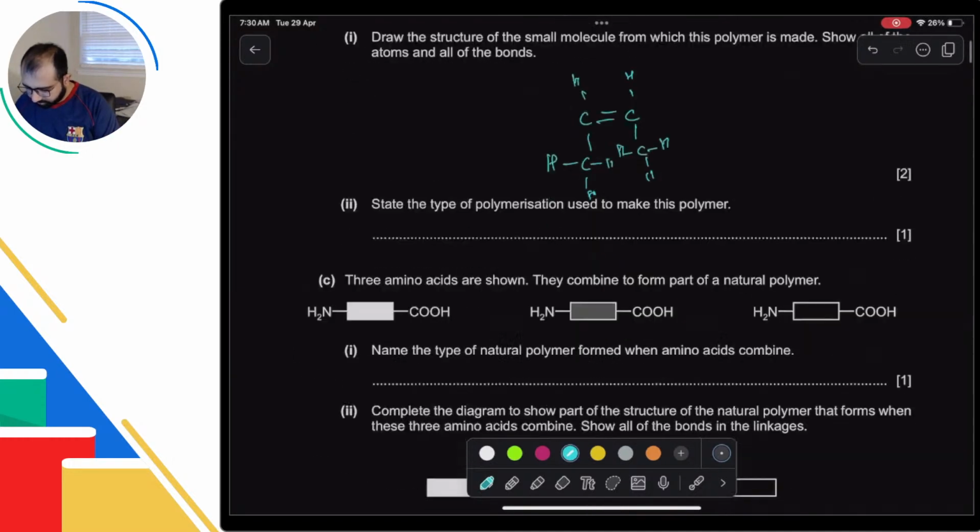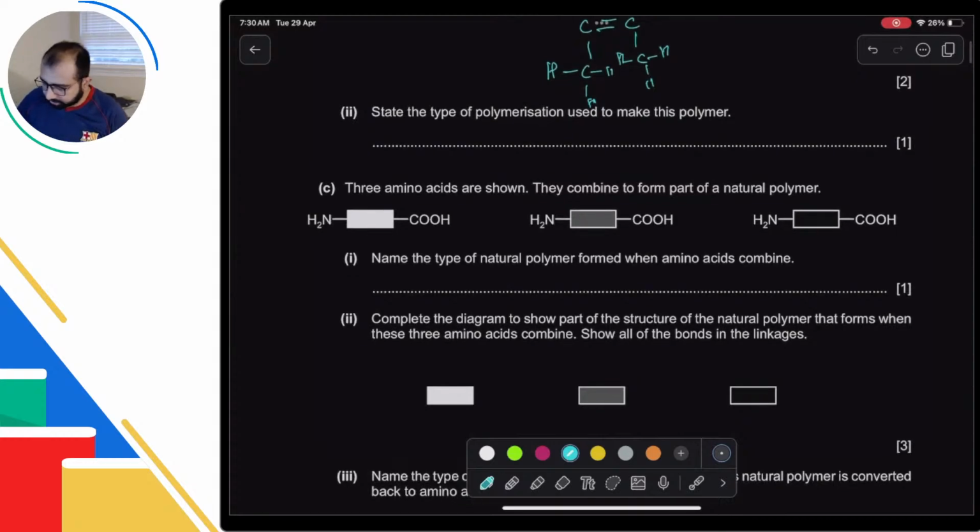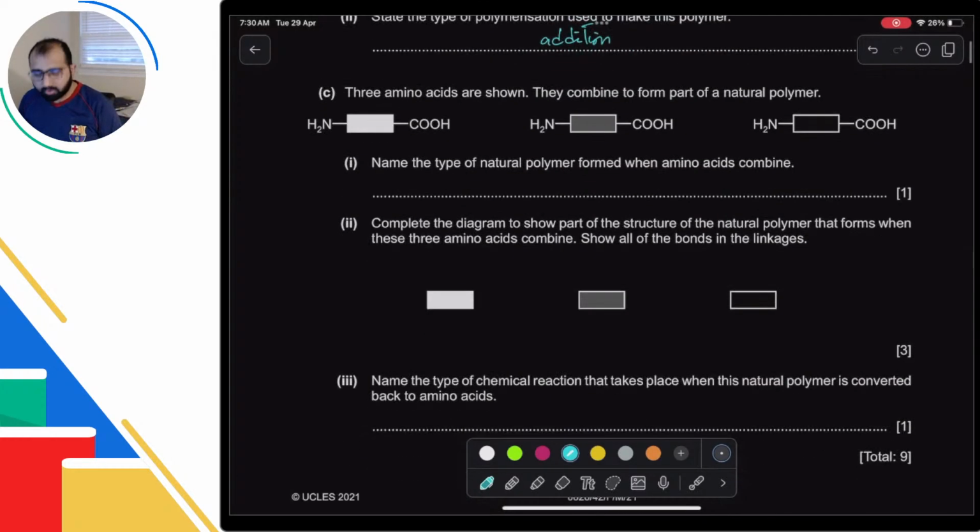Okay. State the type of polymerization used to make this. That's addition polymerization. How do I know? There's no linkage that you have there. Okay, this question, the new syllabus that you have, it does not ask you to name many of these things. Okay, but the method is still required. You should still be able to draw this.